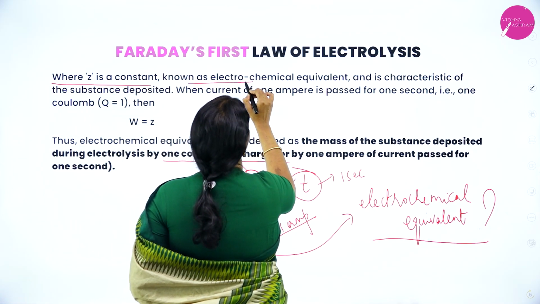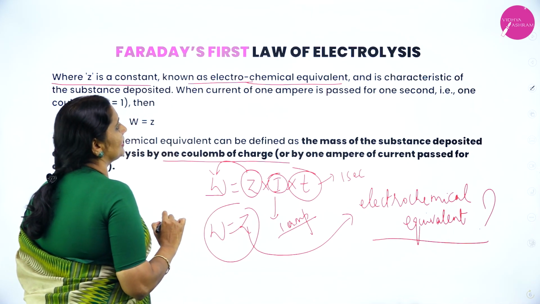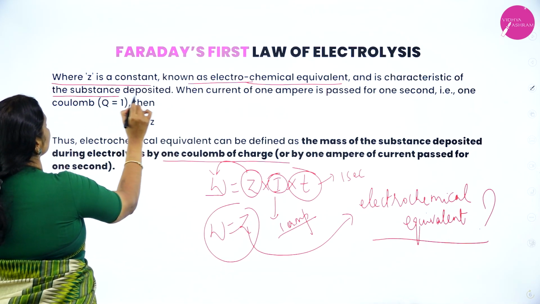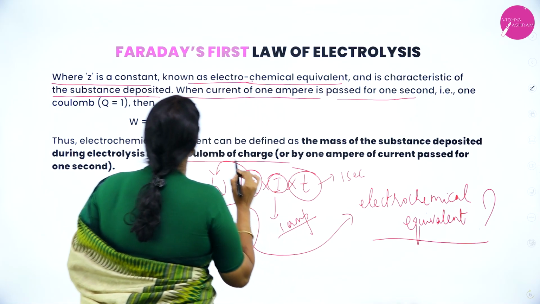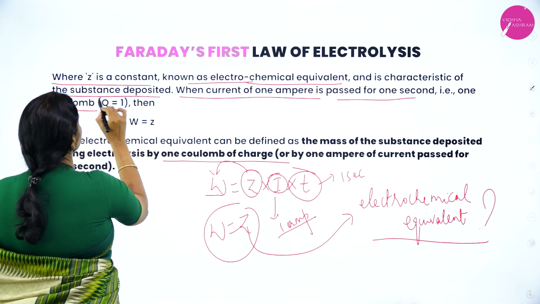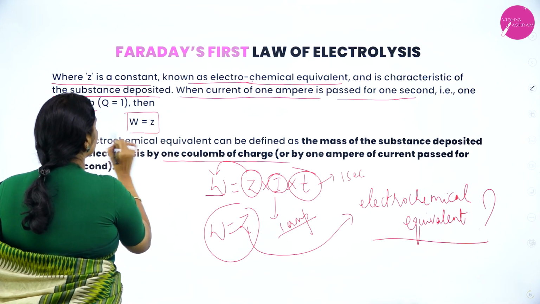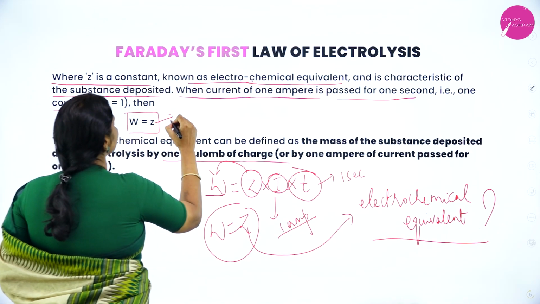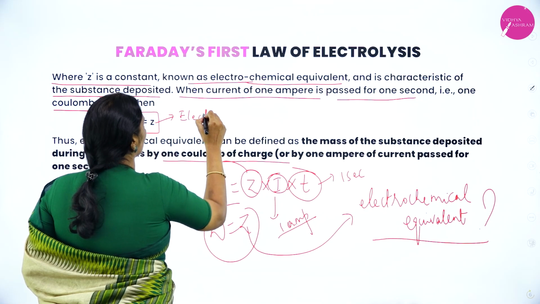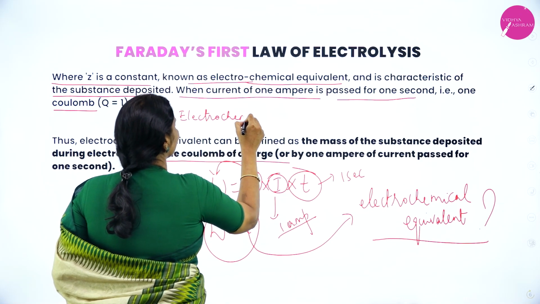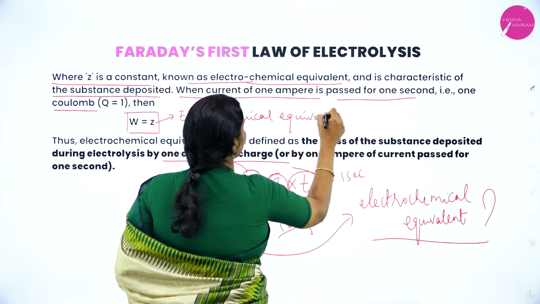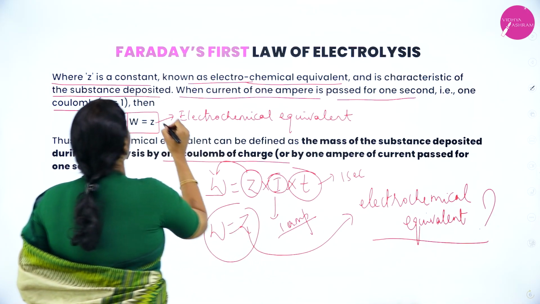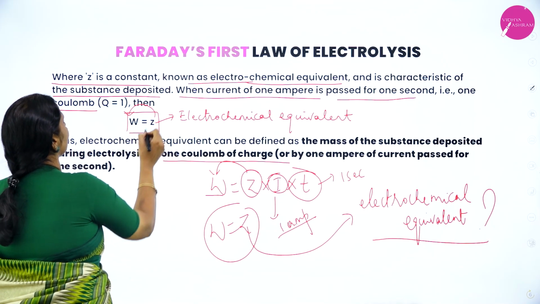Z is constant, known as electrochemical equivalent, and it is characteristic of the substance deposited. When current of 1 ampere is passed for 1 second, that is 1 coulomb. Q is equal to 1, W is equal to Z. Z is equal to electrochemical equivalent.